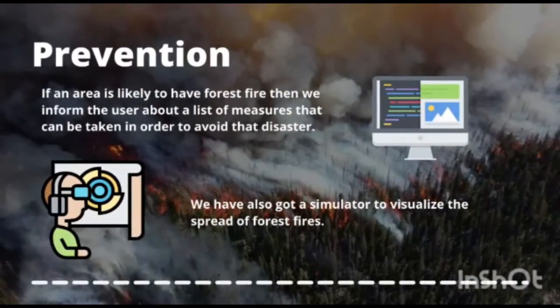We have also created a simulator to visualize the spread of forest fire so that the user can know how the fire is spreading and take appropriate actions. The simulator is created using Unity.